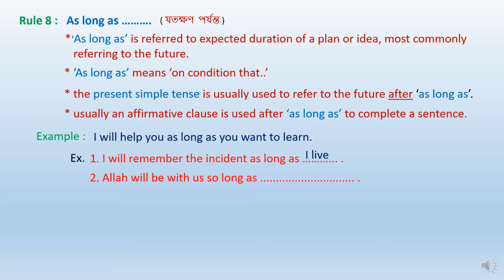Another one: Allah will be with us so long as our aim is honest. It means again, Allah will be with us as long as, or we can also use so long as instead of as long as, our aim is honest. Students, you can see in both the sentences after as long as, present simple tense is used. So the structure is